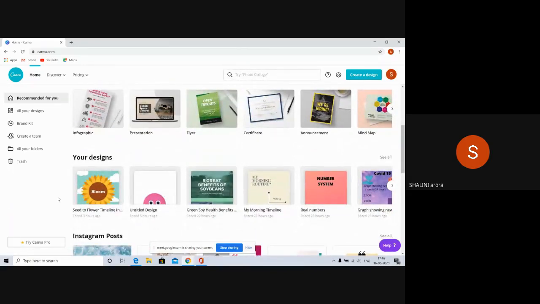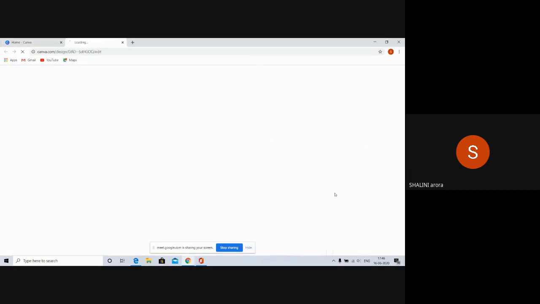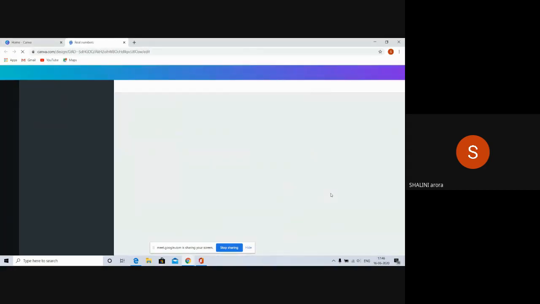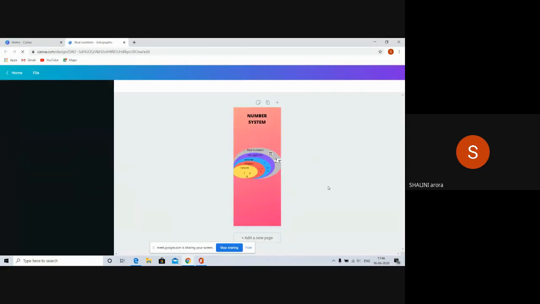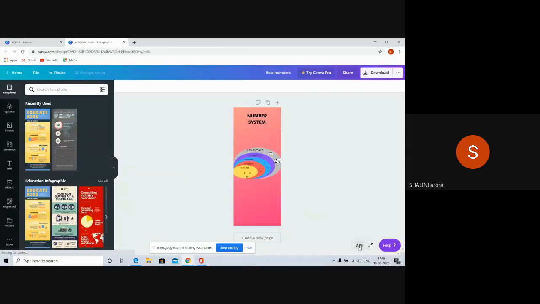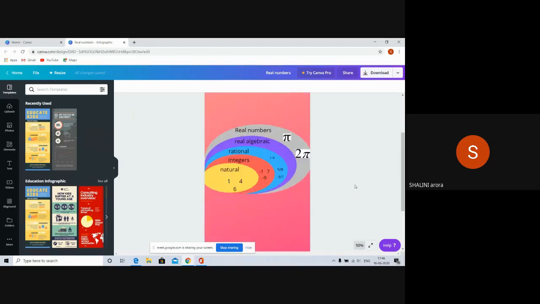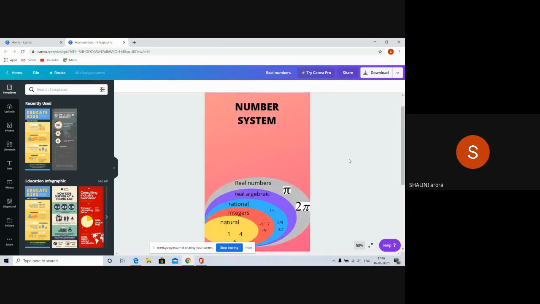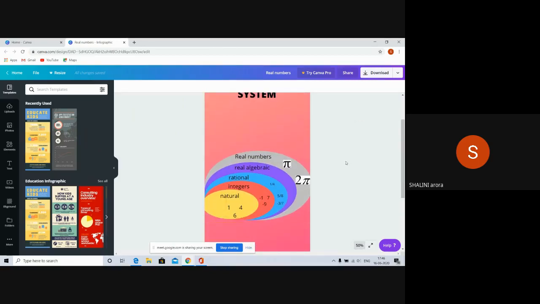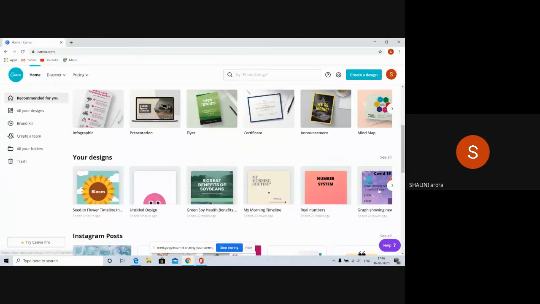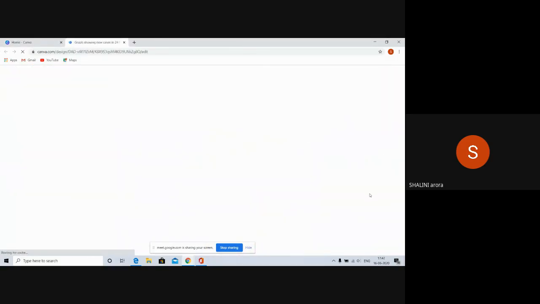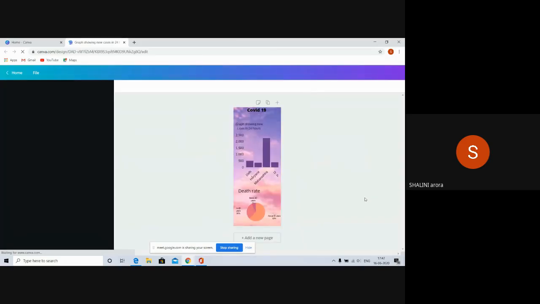Now I would like to show you some of my designs. I made some designs like the number system. I'll just zoom in and show you. I tried to make one on the number system, so students can very easily make such infographics. Similarly, there are so many infographics they can make, like on the journal topic. I told you they can make them on journal topics.